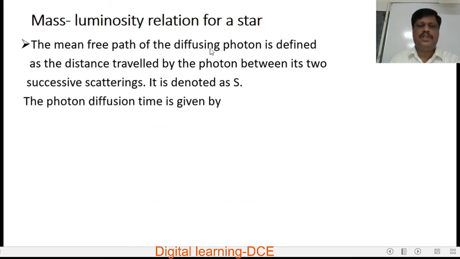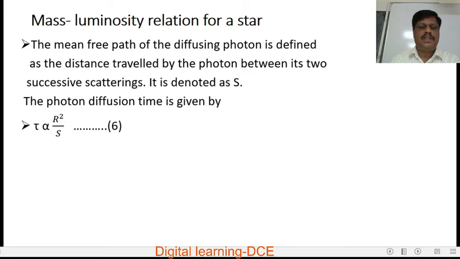The mean free path of the diffusing photon is defined as the distance travelled by the photon between its two successive scatterings or collisions. It is denoted by S. The photon diffusion time is the average time taken by the photon between any two collisions or scatterings. So it is also given by tau is proportional to r square by S.